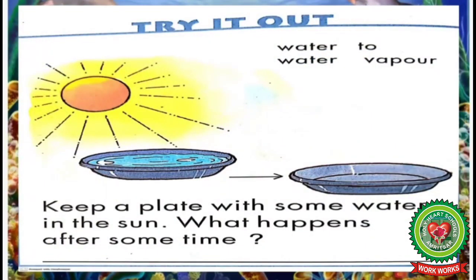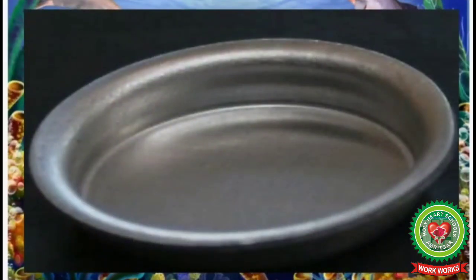Now, try it out. Keep a plate with some water in the sun. What happens after some time? Students, if you keep water in a shallow plate in the sunlight, what happens to the water after some time?